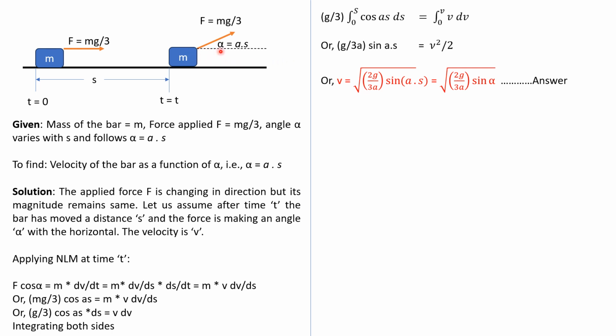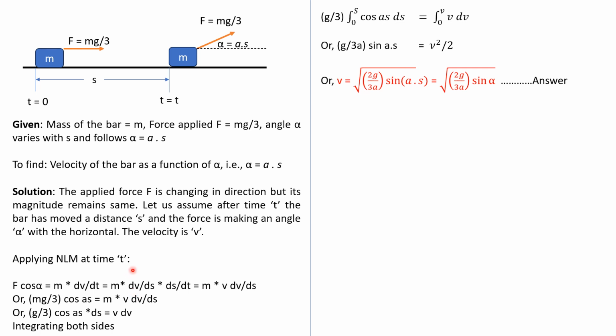So in the horizontal direction, which force is acting? The component of force F is acting, that is F cos alpha. So in this direction, what was the acceleration at time t? We can represent it as m into dv by dt. Acceleration I have written as dv by dt directly here. You know that acceleration is the rate of change of velocity with time, right?